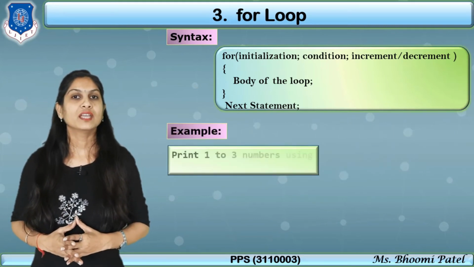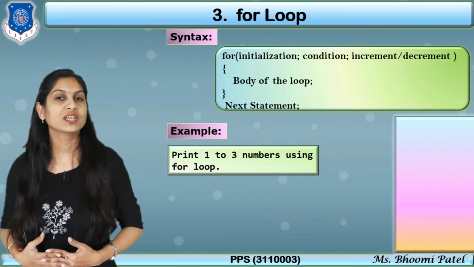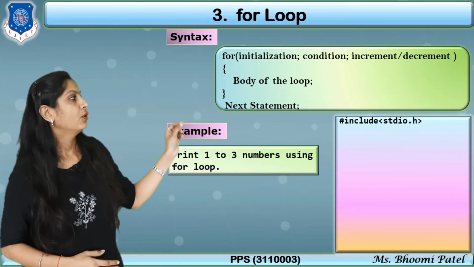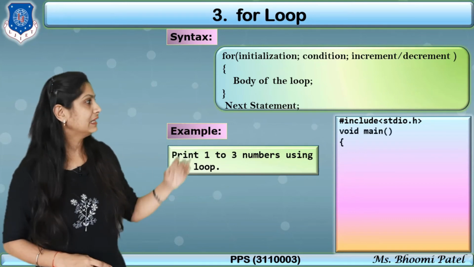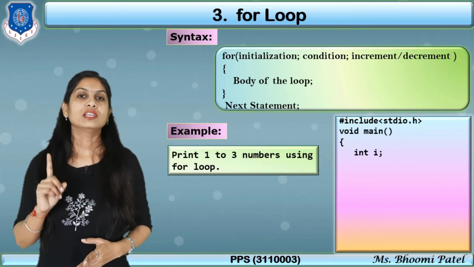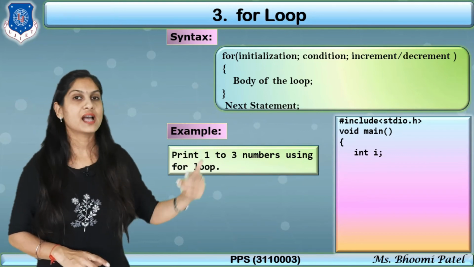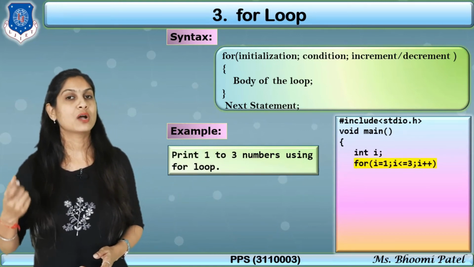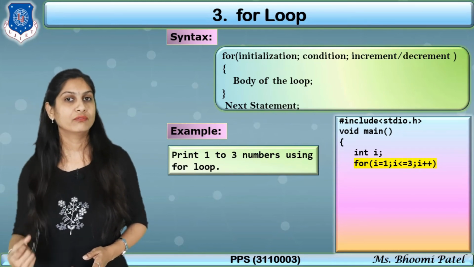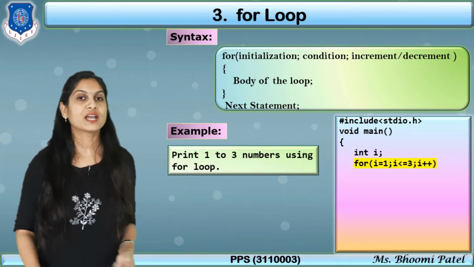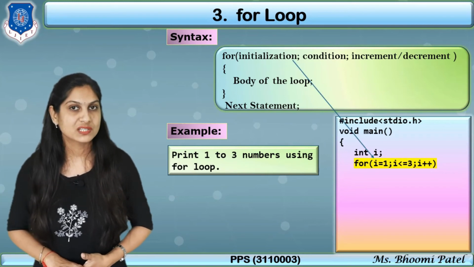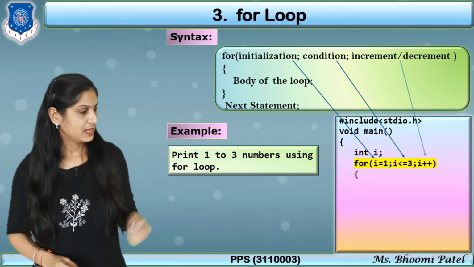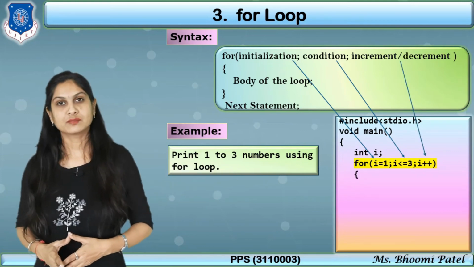Same example taken here to print 1, 2, 3 using a for loop. Only the change is in the syntax. So here first include the header file, then in void main only one variable, that is integer I. There is no initialization here because we now initialize the value inside our for loop. So in for we write initialization I equals 1, then semicolon, the condition I less than equal to 3, semicolon, and then I plus plus.